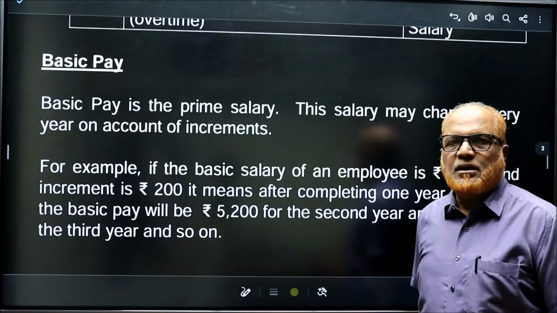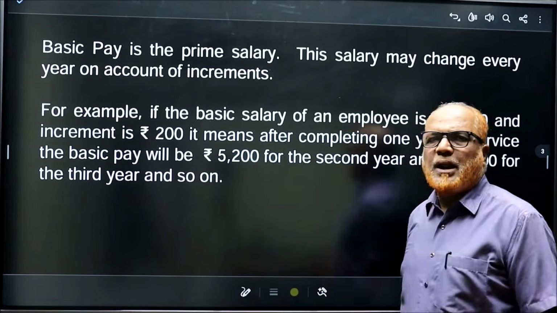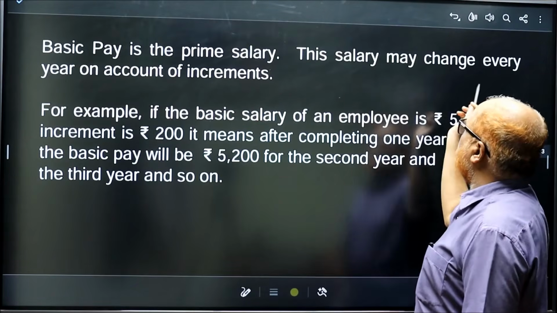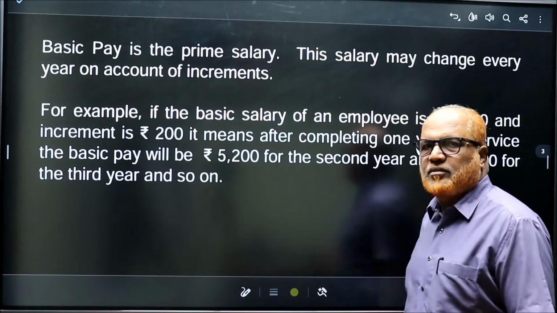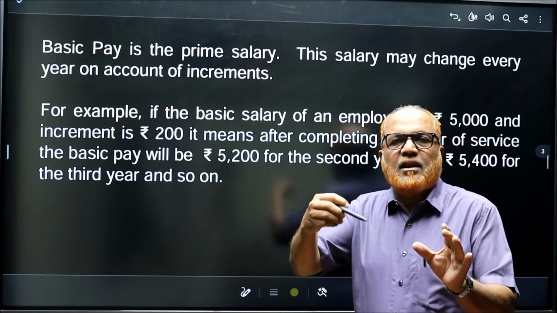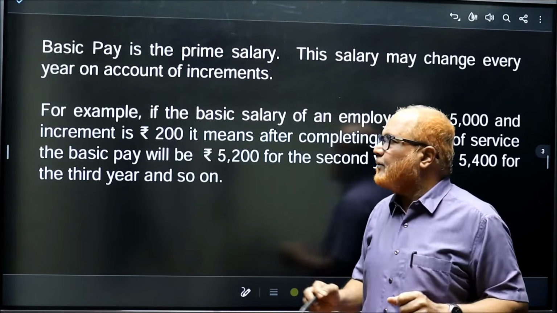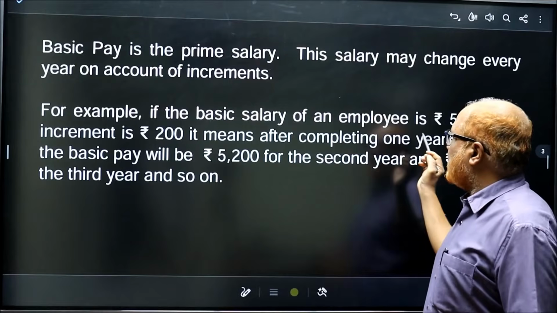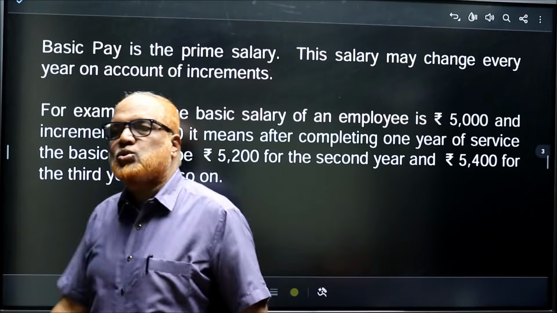Now basic pay is the prime salary. First of all, remember, basic pay is the prime salary, and this salary may change year to year on account of increments. The salary will not remain the same. Every year the salary may change on account of increments in salary. For example, if the basic salary of an employee is rupees 5,000 and the increment is 200.